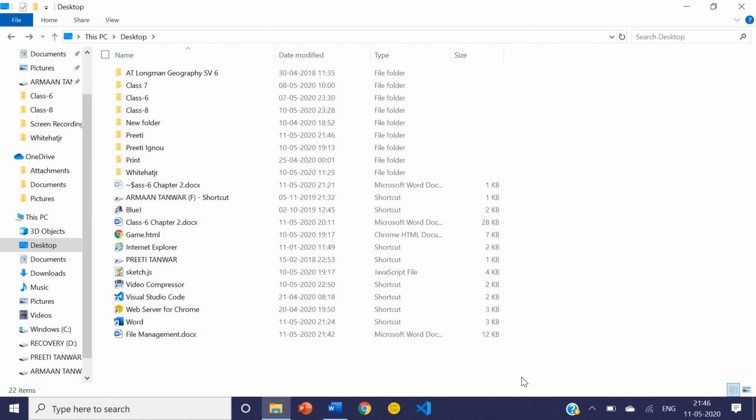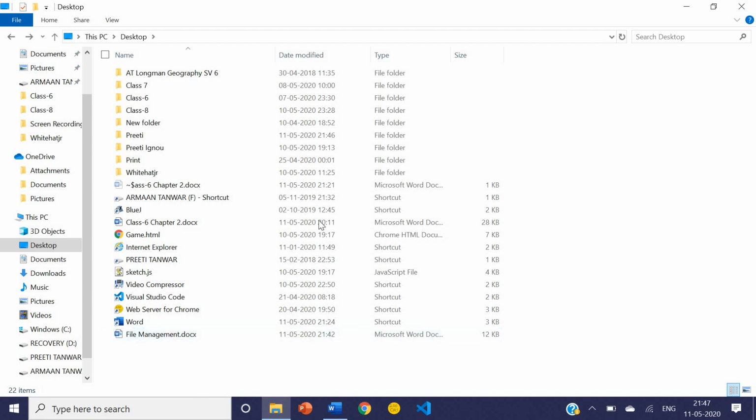So always learn to cut the file. To move the file, you need to close the file, otherwise the same problem will be created. I hope it is clear. Cut and paste means moving a file from one place to another, and copy means you are creating a duplicate file. Okay.